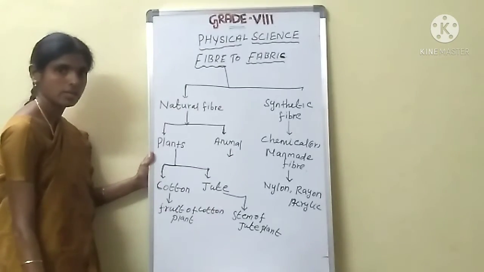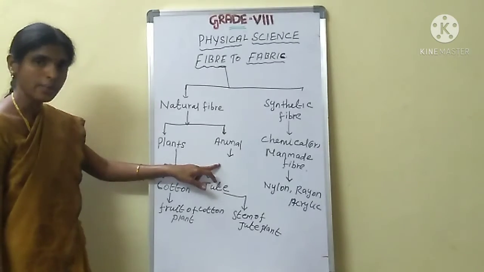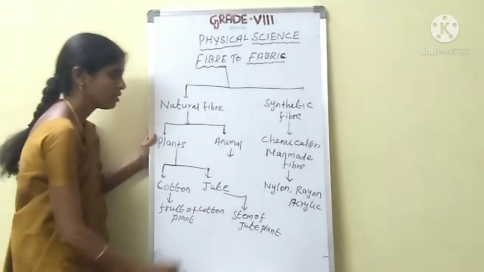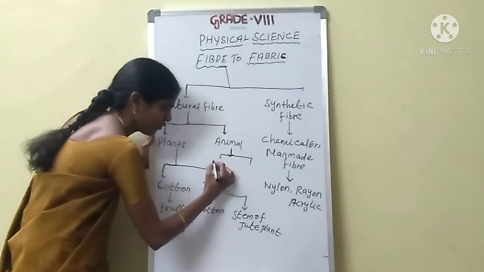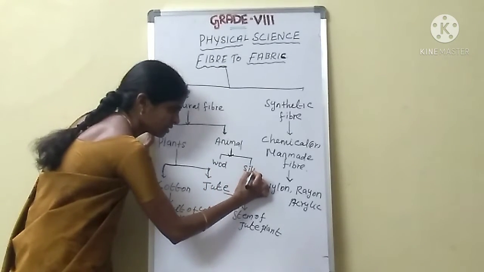Animal fiber. Okay, see here, animal fiber is obtained from animal resources. What are animal resources? Animal fiber we get from wool and silk.